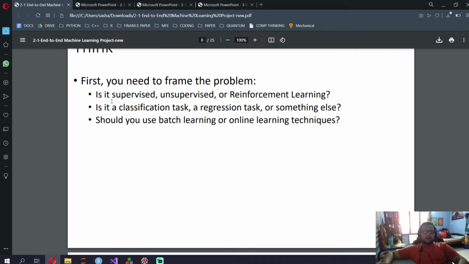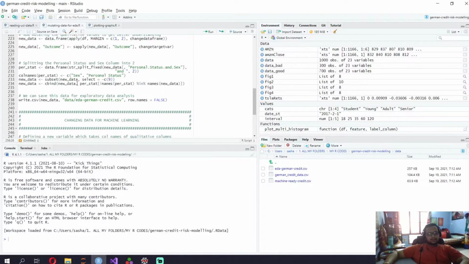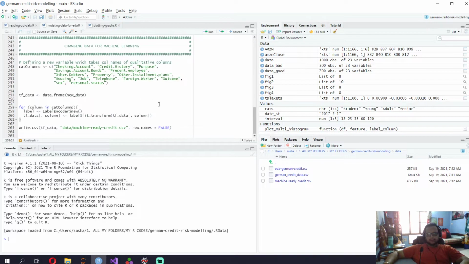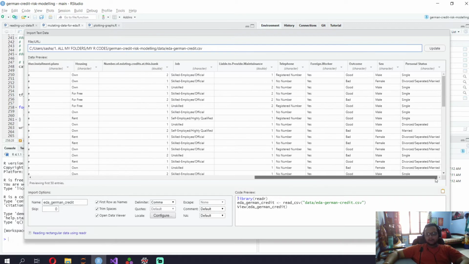Over here we need to think whether it's supervised, unsupervised, or reinforcement, whether it's classification or regression, and whether you should use batch or online learning. Let's answer each one of these for my project. I need to predict whether it's a good loan or a bad loan, and I already have the target variable y, which says whether it's a good loan or a bad loan. Let's go to EDA, import dataset, and I think the last variable should be that. Yes, over here, outcome is either good or bad.